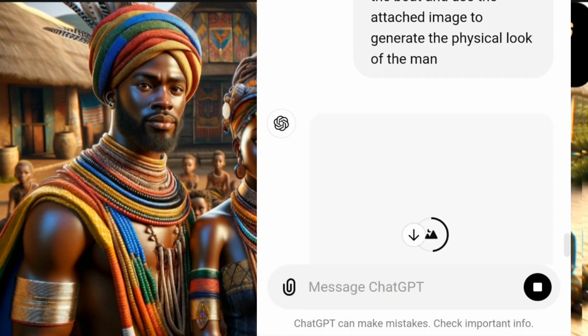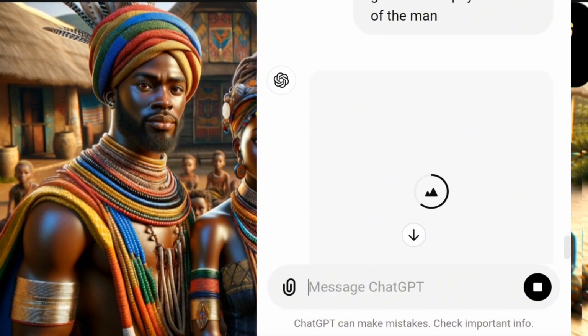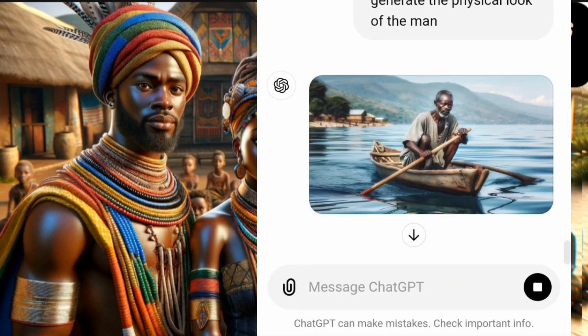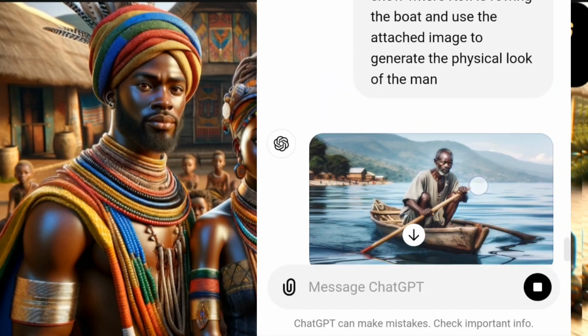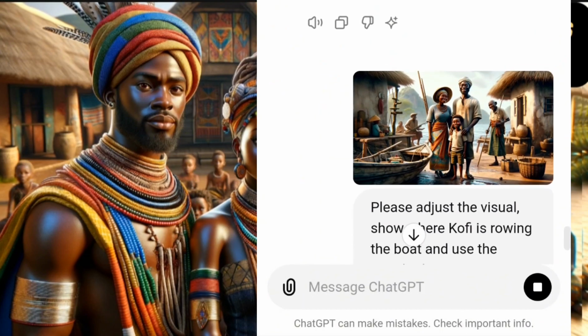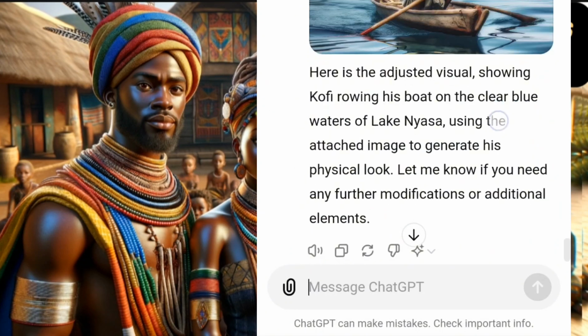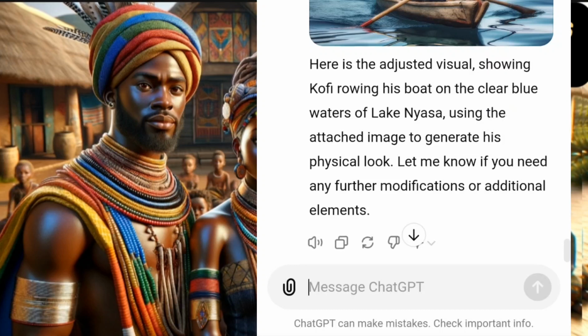So in telling your African folktale stories, the main work is you coming up with a story. If you don't know how to come up with a story, or if you can't write a story on your own the way I wrote, just come to ChatGPT, like what I just showed you. Or it's tried, but then this one has black bears. So you can keep doing it like that. It will give you, yeah, showing the coffee rolling his boat on the clear room.